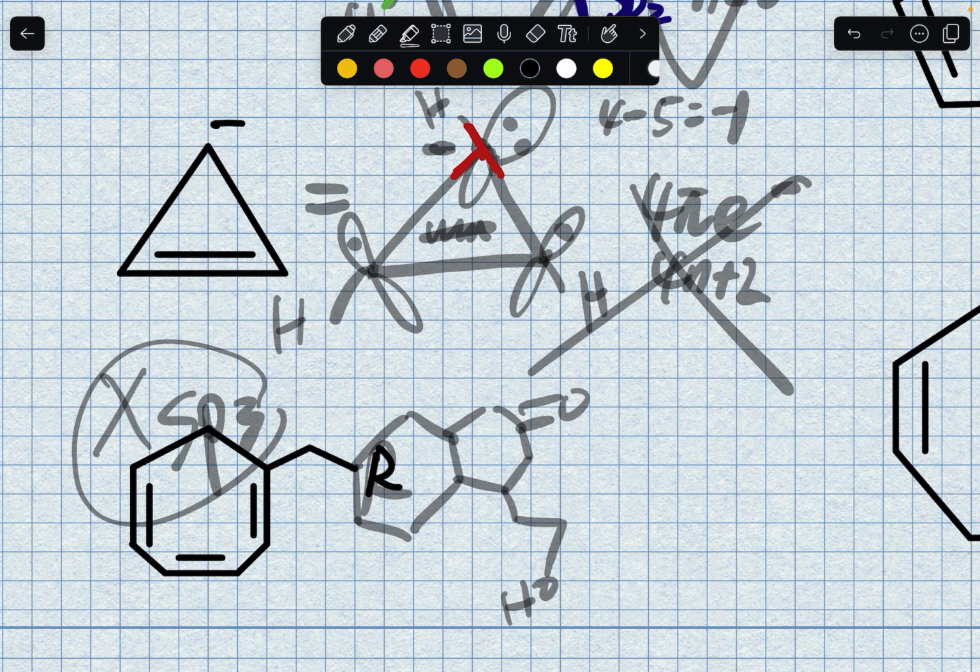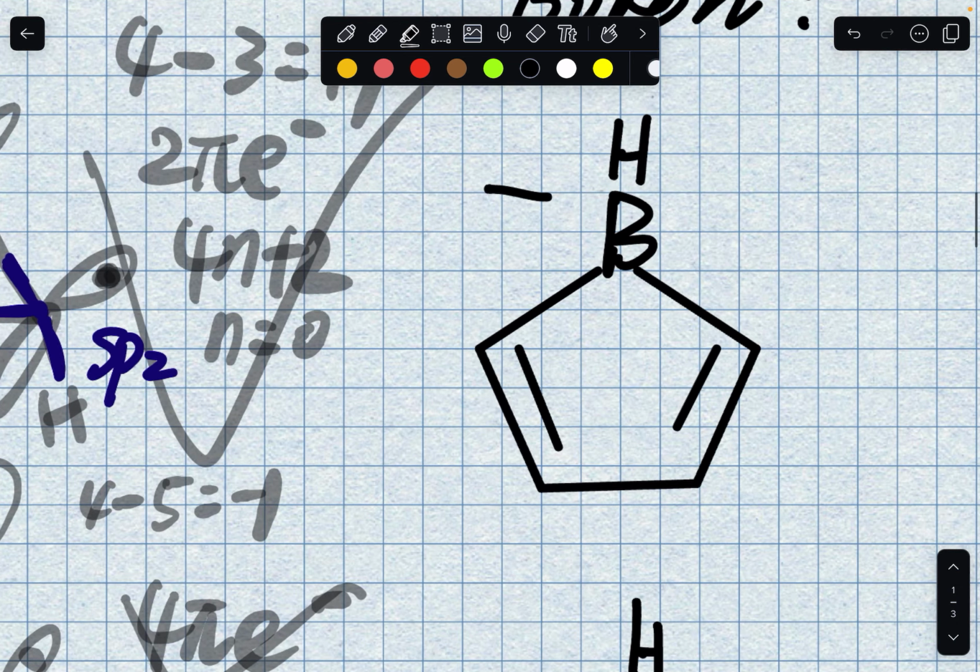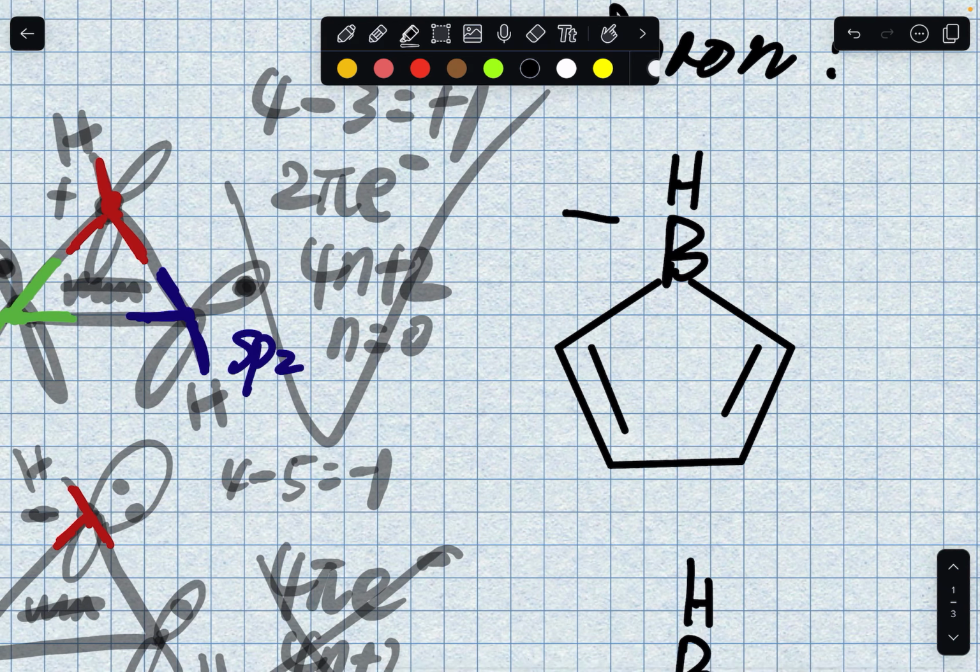Okay, so that's the carbon ones. Now let's move on to boron. Boron is a very special atom, because it's in a different group than carbon, so it has 3 valence electrons, right? So you may think, okay, 1, 2, 3, sp2, perfect, but there's no p orbital filled. It's not fully conjugated. The electrons cannot be fully delocalized.